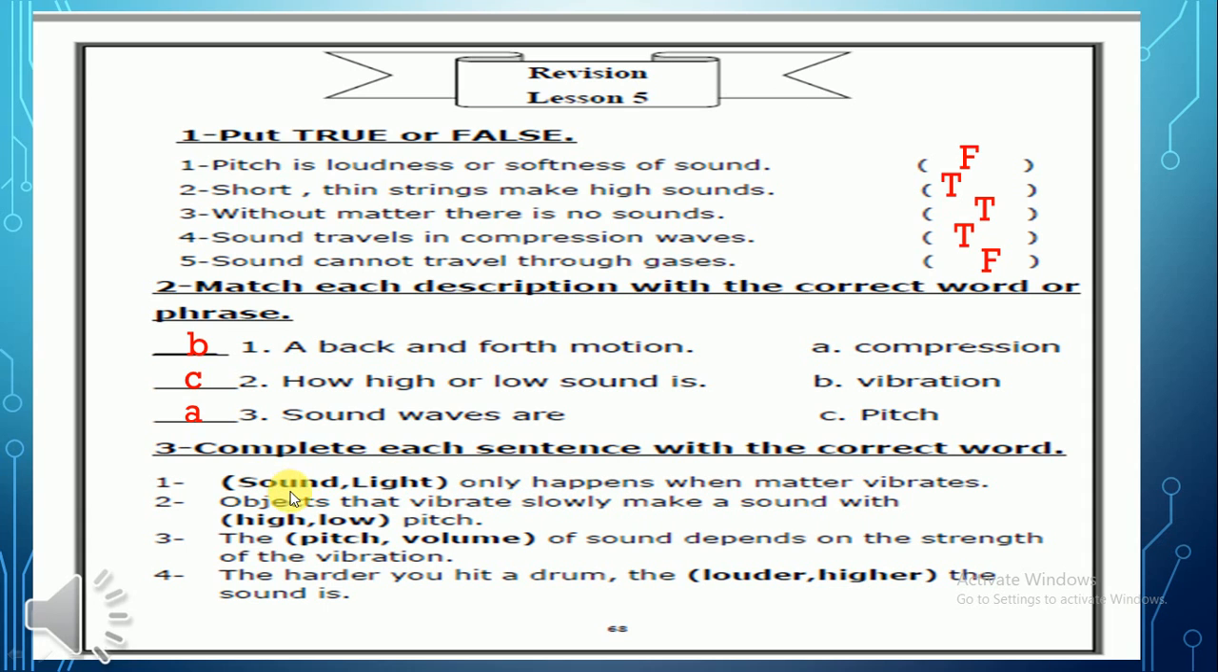Number 1, sound only happens when matter vibrates. Sound, good job. Number 2, objects that vibrate slowly make a sound with low pitch. Excellent, low pitch. Number 3, pitch or volume of sound depends on the strength of the vibration. Pitch, good job. Number 4, the harder you hit a drum, the louder or higher the sound is. Louder, good job. Let's clap for you.